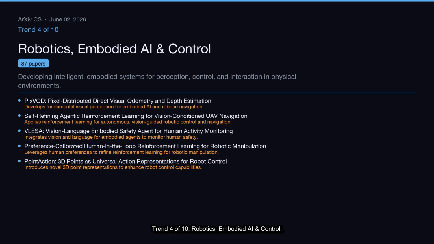Trend 4 of 10, Robotics, Embodied AI and Control. Developing intelligent, embodied systems for perception, control, and interaction in physical environments. This cluster covers 87 papers.